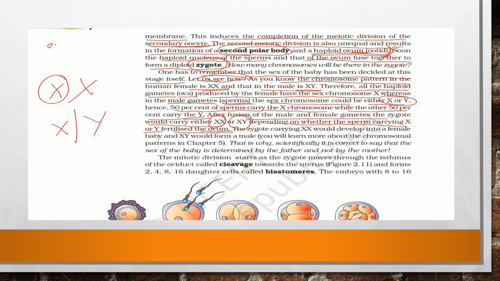Is it clear to all of you? The sperm which is fertilizing the ovum is carrying either the X chromosome or the Y chromosome. There is a 50% chance of carrying X and a 50% chance of carrying Y. On that only it will depend whether the zygote will be XX or XY. So we can say that the zygote carrying XX would develop into a female, and the XY would develop into a male baby. This chromosomal pattern we will be studying in chapter 5. This is chapter 2, right? So in detail we will be studying it in chapter 5.